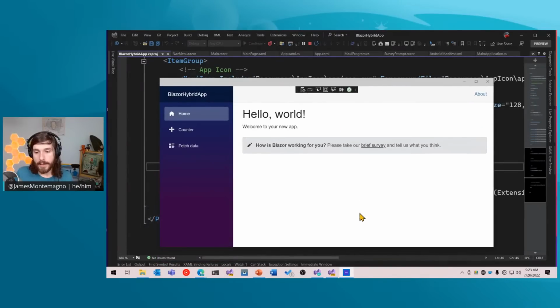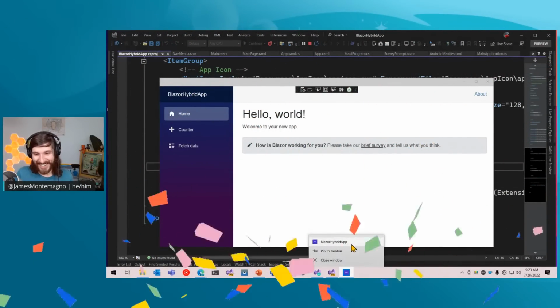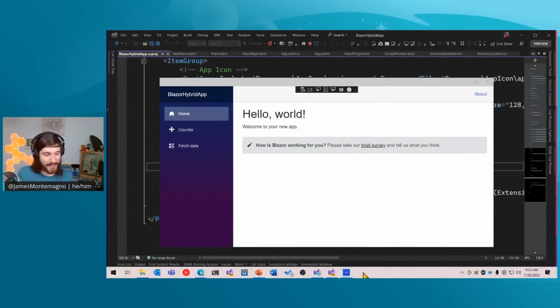So we can see that I'm inside of a Windows application. So it's inside of here. It works. There we go. Thank you for the confetti. And I can pin it to the taskbar. I can do all that stuff.